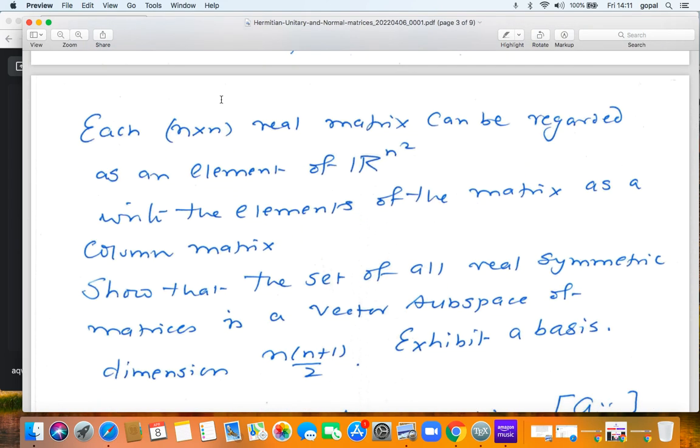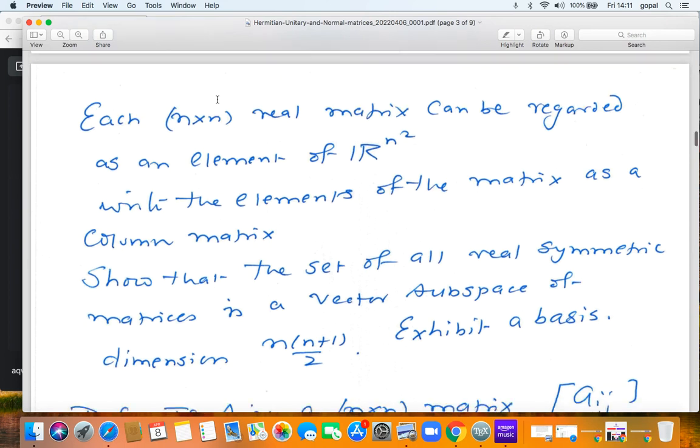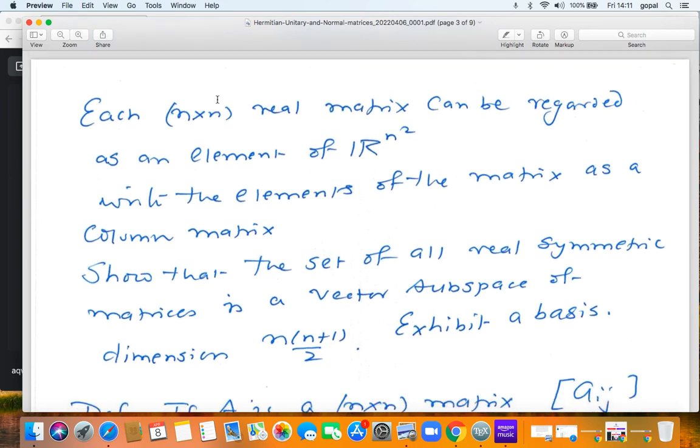Now let us take a real symmetric matrix. How many entries does it have? First of all, take an n cross n matrix. How many entries does it have? It has n squared entries. A 3 cross 3 matrix has 9 entries. So I can think of a 3 cross 3 matrix as an element of R9. An n cross n matrix can be thought of as an element of R to the n squared. Simply write them, instead of writing it as a square array, one after another as a string.